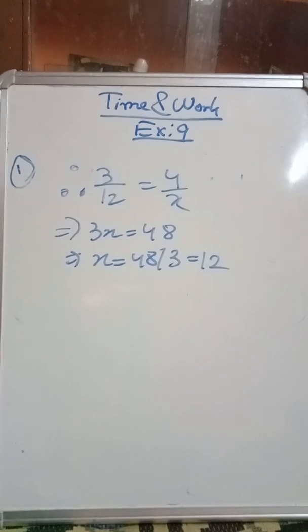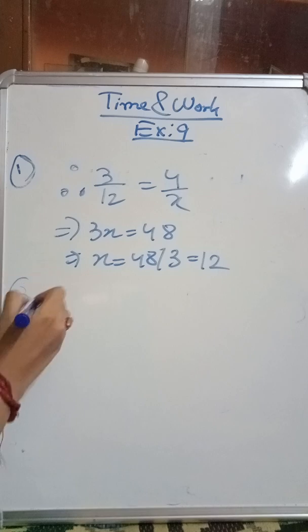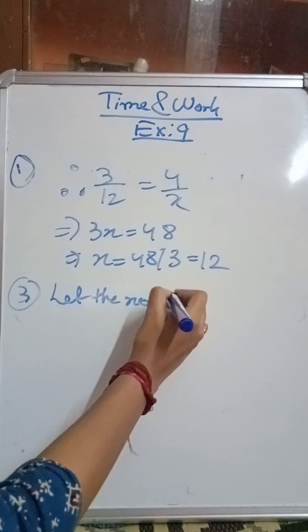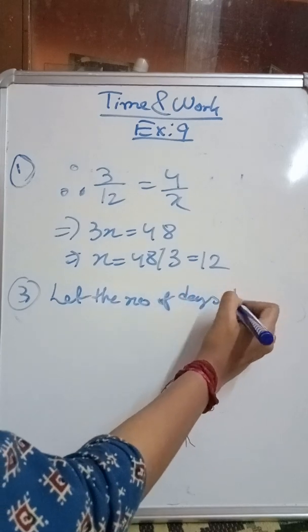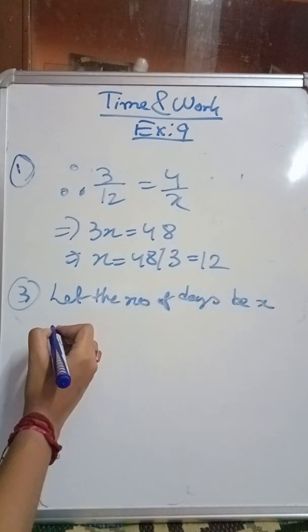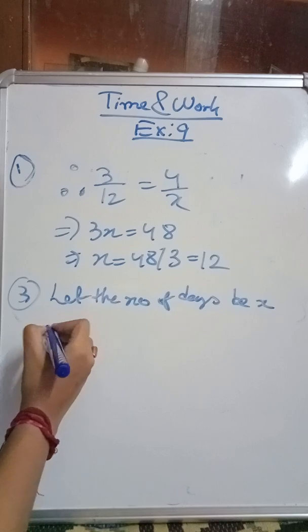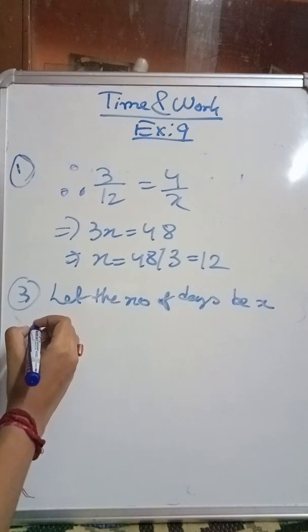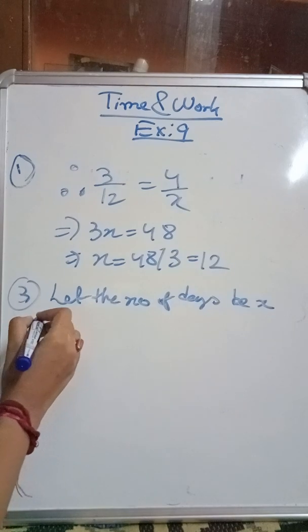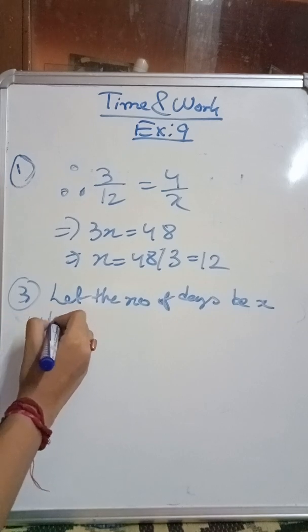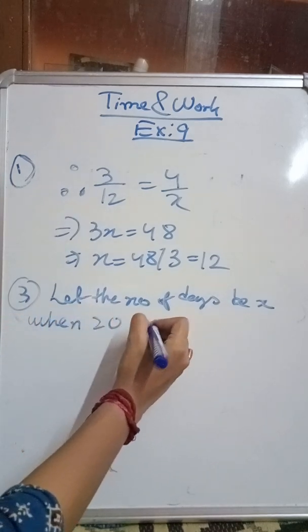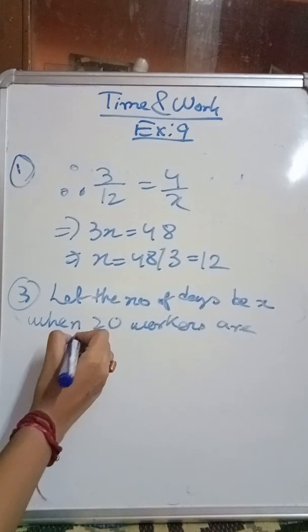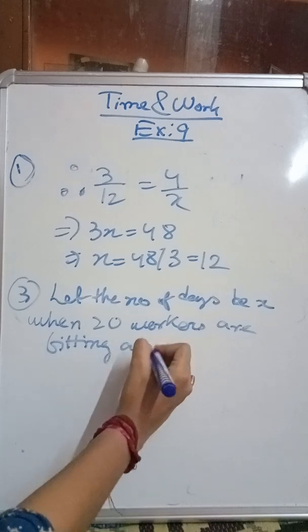So we will first write: let the number of days be X when 20 workers are fitting a machine.